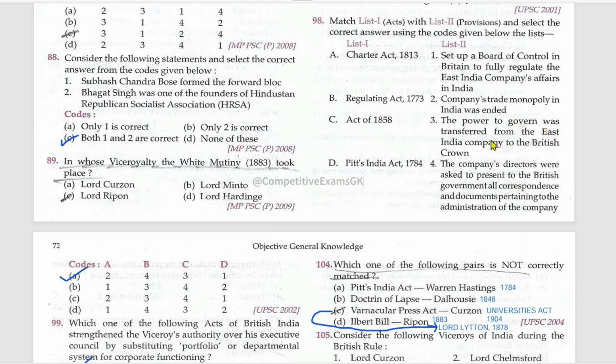The power to govern was transferred from East India Company to the British Crown. Next, East India Act 1784 set up a Board of Control entity to fully regulate the East India Company's affairs in India. Study this matching in the chronological order as Regulating Act 1773, then Pitt's India Act 1784, then Charter Act 1813, then Act of 1858.